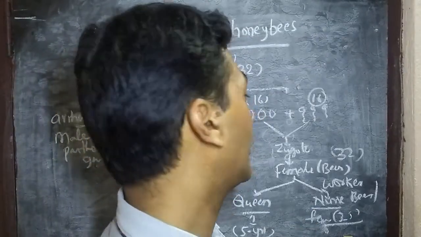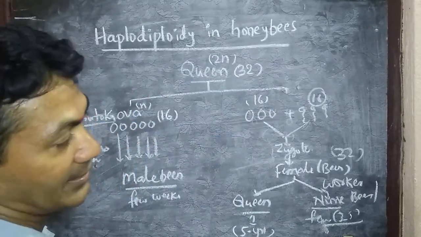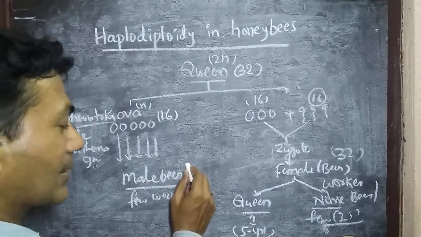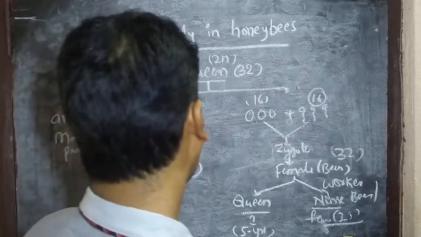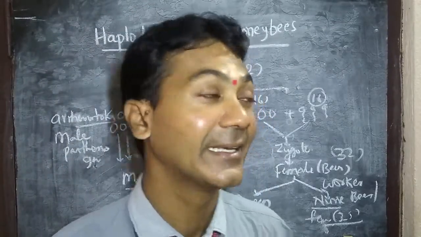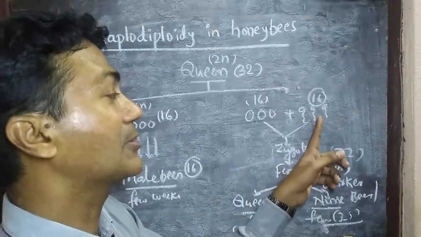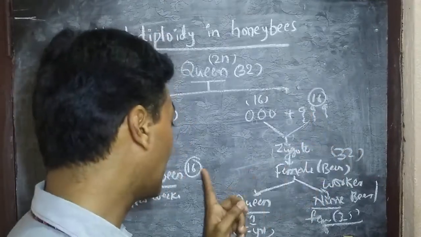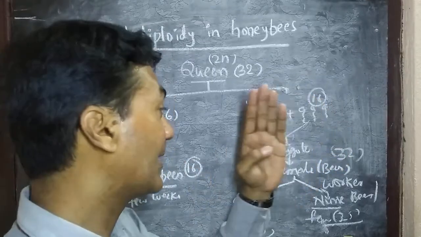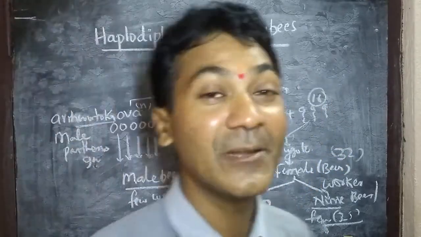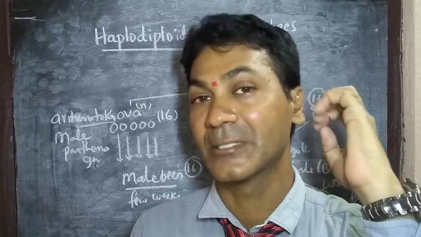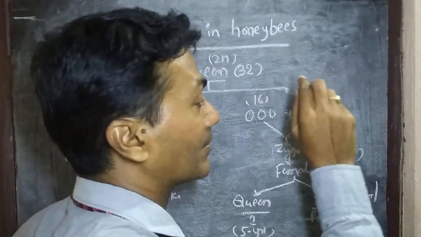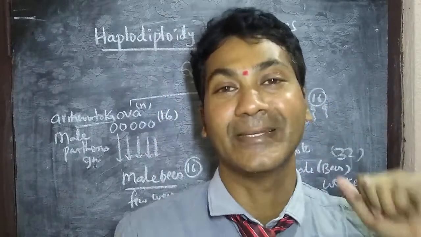the honeycomb. And there is an interesting thing: male bees are in haploid state, whose chromosome number is 16, but the sperms also have 16 chromosomes. The important thing is that when male bees produce sperms, the sperms form by mitosis, not meiosis.